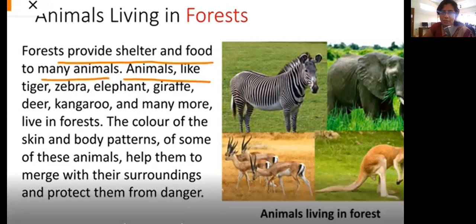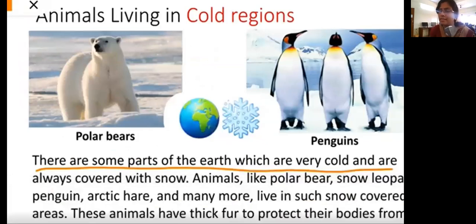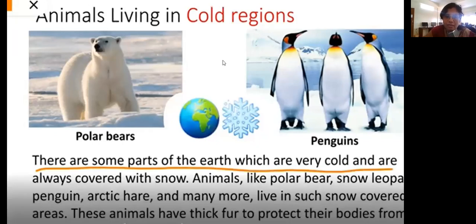Now let's head towards the last one. There are some parts of earth which are completely cold. They have very low temperature and are filled with snow. Examples are Antarctica and the Arctic regions. These regions have different kinds of animals. Some examples are the polar bear. Can you see the picture of a polar bear over here? It is white in color. See the body structure, how furry it is.